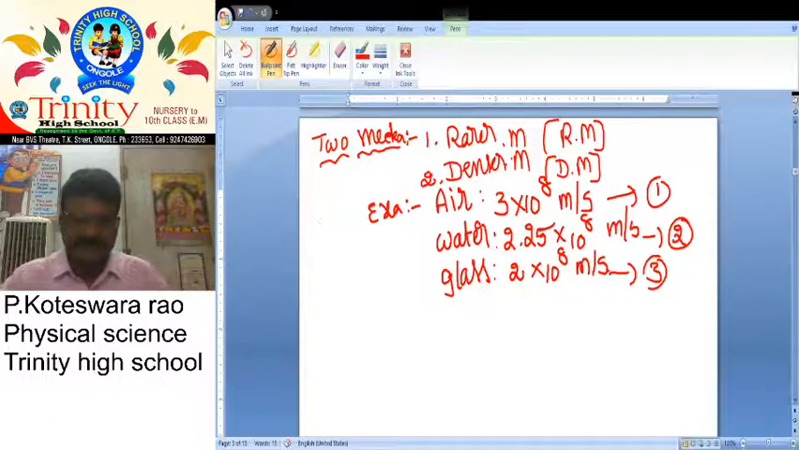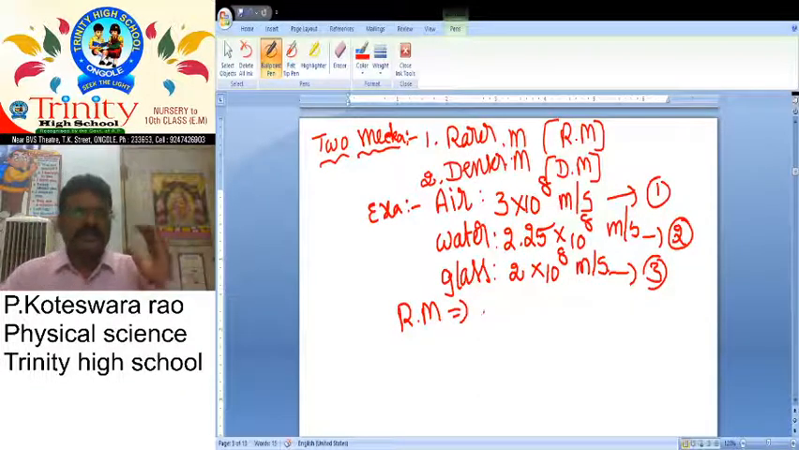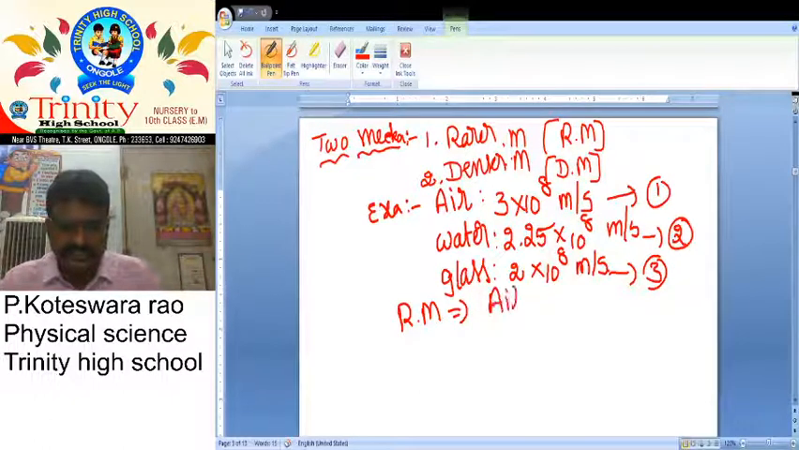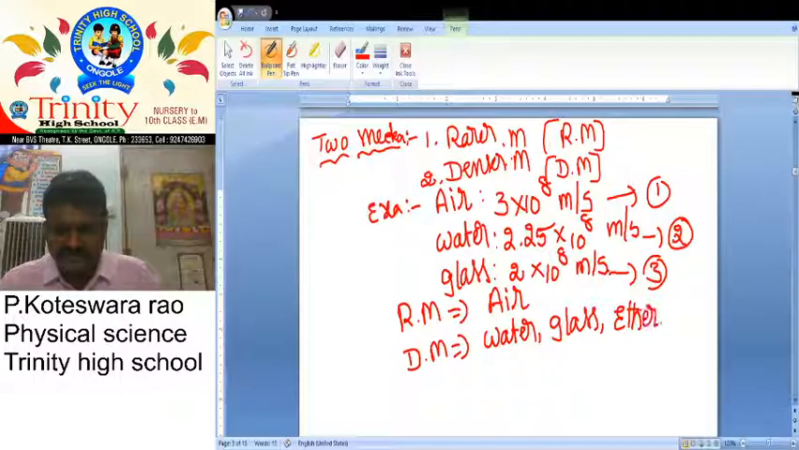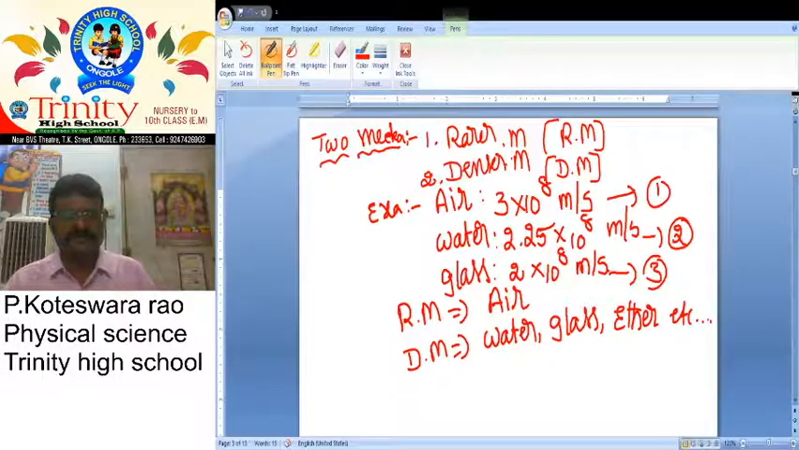That acts as the rarer medium. So here glass and water act as the denser medium, but air acts as the rarer medium. Could you please give some examples of denser mediums? Water, glass, ether, etc. These are all examples of denser mediums, but the only example for a rarer medium is air. Why did we take air as the rarer medium? Because the speed or velocity of light is more.